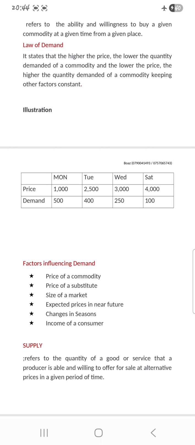Then the second one is the price of a substitute. For example, we have different toothpastes. Yes, we have Epsodent, we have Fresh Up, we have Dent, we have Colgate.